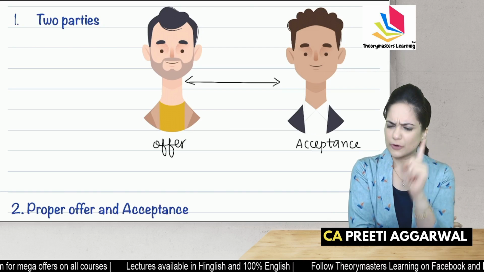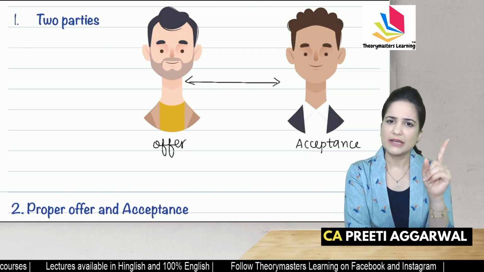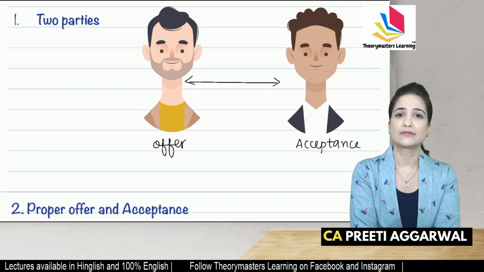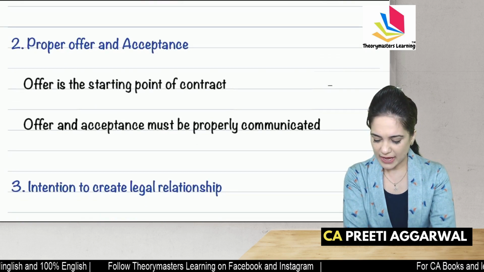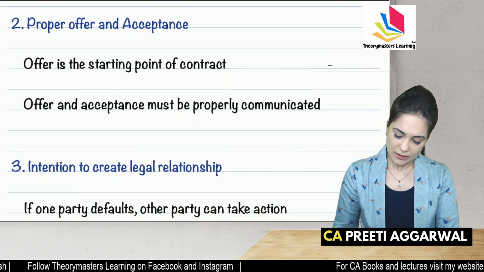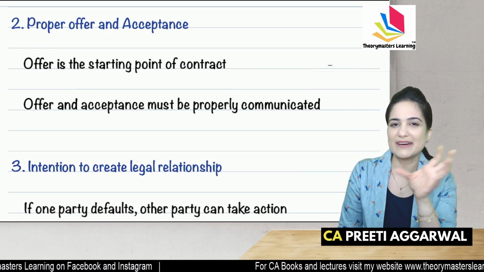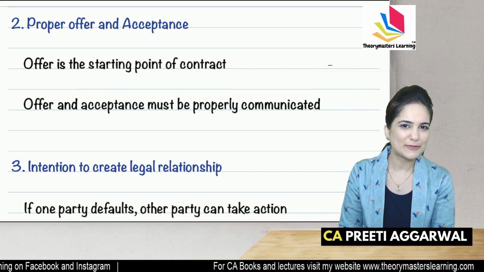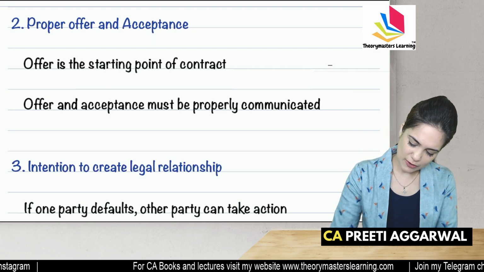Then law says if you want to make a contract, this is your checklist. So first, are there two parties? Yes, sir, there are two parties. Then, is there proper offer and acceptance? What is the equation? Again and again we come back to that because the elements are hidden in the equation itself. Tell me, what is a contract?